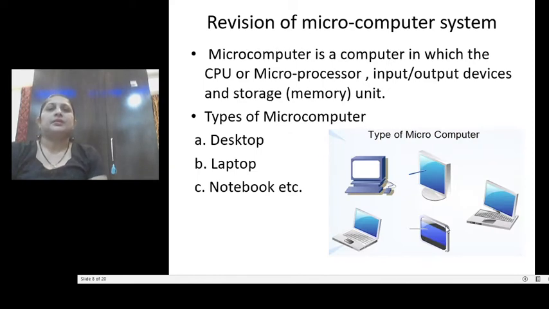So just now we discussed what a computer is, right? The main components of the computer. What is the use of the CPU or the processor? To process the data. What is the use of the input device? To give the input to the computer. What is the use of the output device? To take the outputs from the system. And what is the use of the memory? To store the data or information. Then depending upon some different features, we have different types of computers. It may be a desktop, a laptop, or a notebook or notepad.